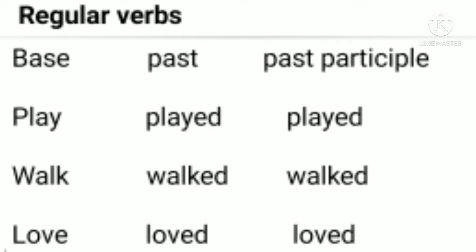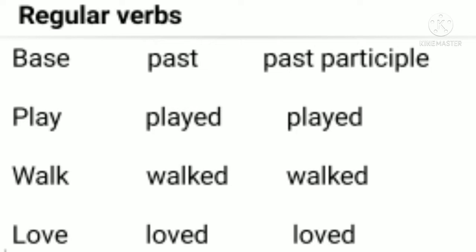Let's take another example of regular verbs. Like walk, it is the base form of the verb, and walked is the past form of the verb, and walked is the third form, I mean to say past participle, of walk. Now let's take another example, like love, it is the base form of the verb, loved is the past form of the verb, and loved is also the past participle of love.